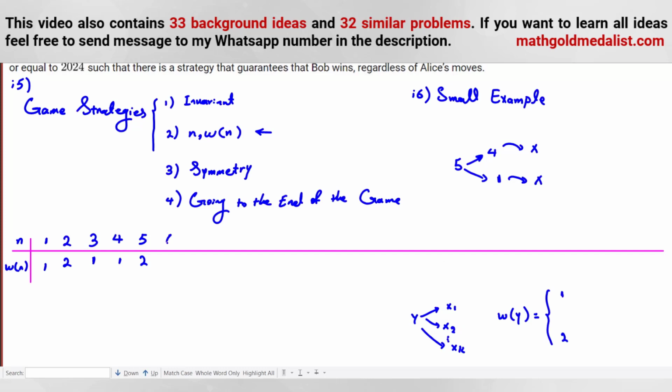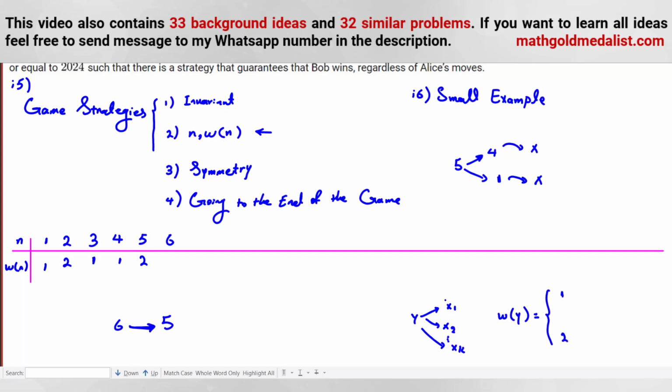Like what? For example, for 6. For 6, the first player goes to 5. Why? Because in 5, the player that starts will lose because w is 2. So the first player goes here, and in this next part, the first player doesn't start. The second player starts and will lose, so the first player wins.